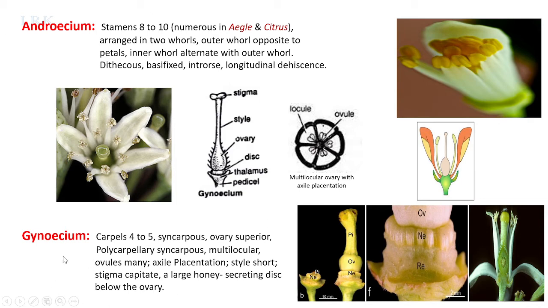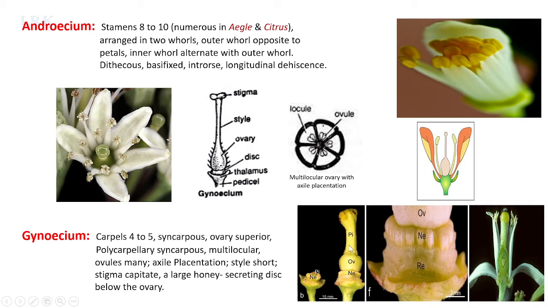And gynoecium, carpels 4 to 5, syncarpous. Actually, what is the carpel? It's a female reproductive unit. It has stigma, style, and ovary. Stigma, style, and ovary together are called a carpel. So the carpels are 4 or 5 in number, and all of them are fused together. Syncarpous condition is seen. You can see here in this picture, there is more than one carpel, but they are fused together.